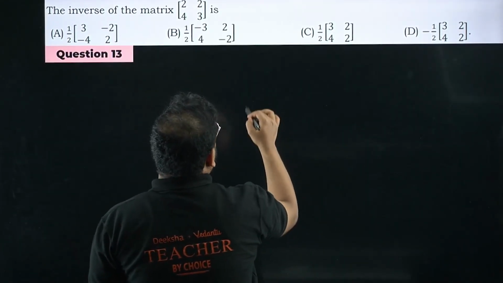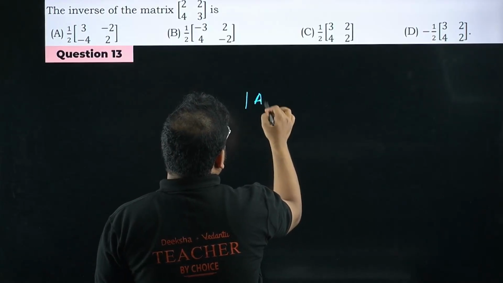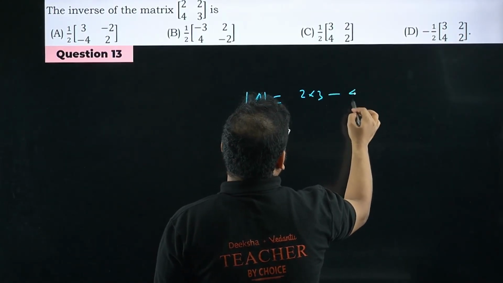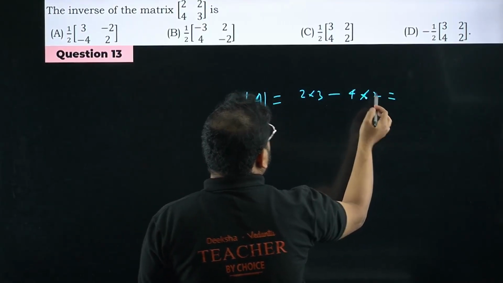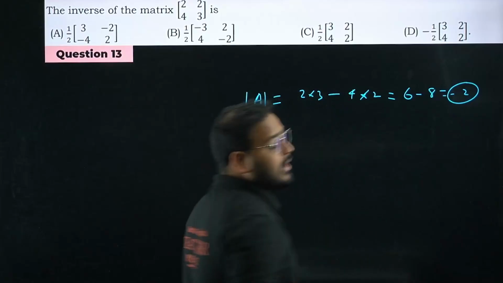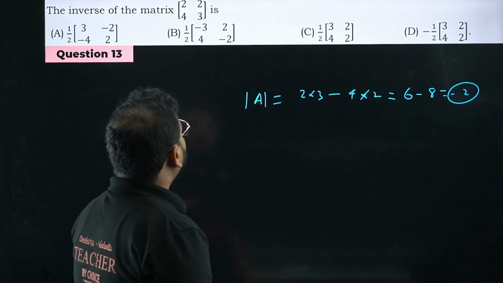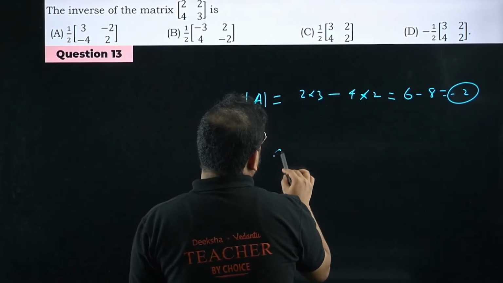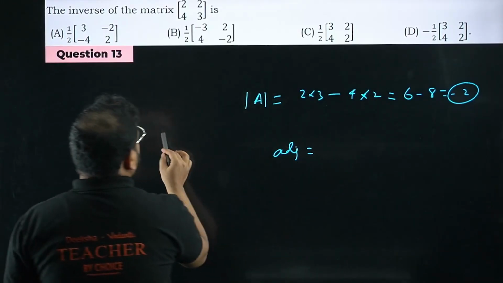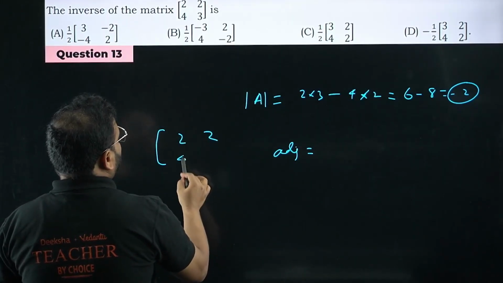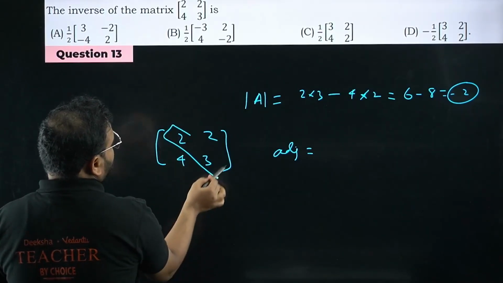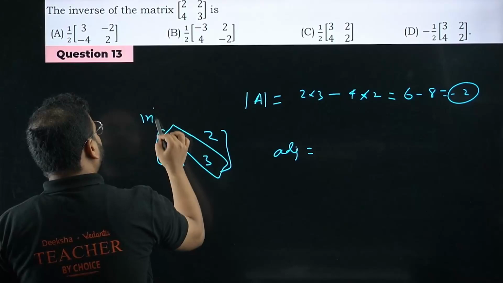First find the determinant. If I call this, let's say, matrix A, I'll get determinant of A equal to 2 into 3 minus 4 into 2. How much is that? 6 minus 8. How much is that? Minus 2. Okay. What we do, if you remember, for adjoint, the matrix is given like this, 2, 2, 4, 3. What we do is interchange these two.